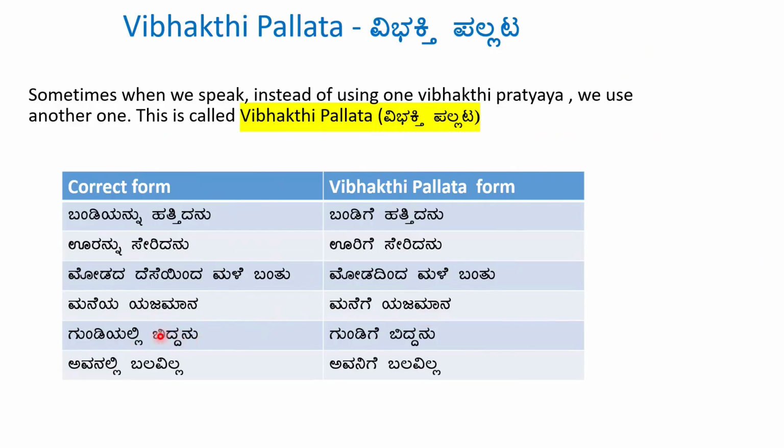He fell into the ditch. Instead of in the ditch, we use ಗುಂಡಿಗೆ ಬಿದ್ದನು. ಅವನಲ್ಲಿ ಬಲವಿಲ್ಲ. ಅವನಿಗೆ ಬಲವಿಲ್ಲ. So, the correct form is this, but in speech, we use the different form. So, that is called vibhakti pallata.